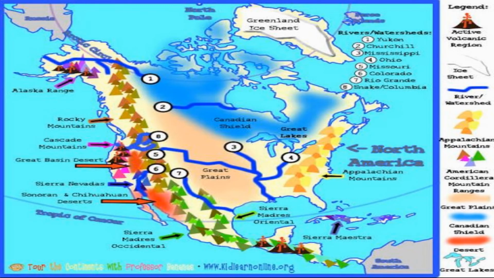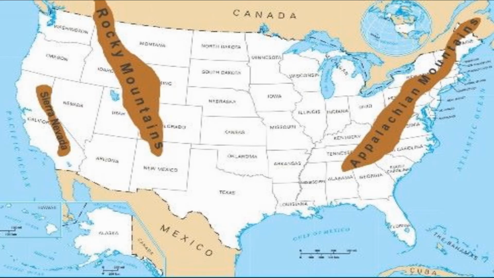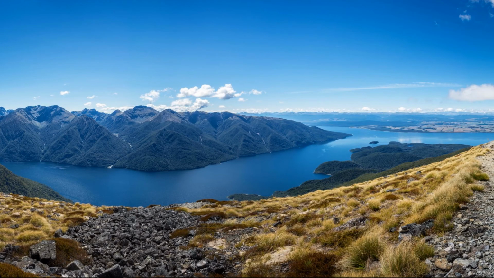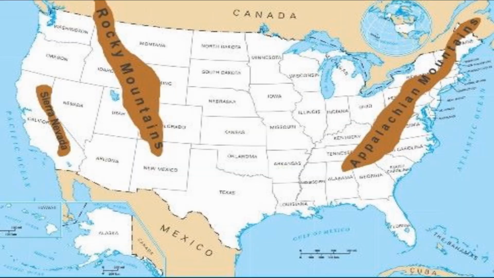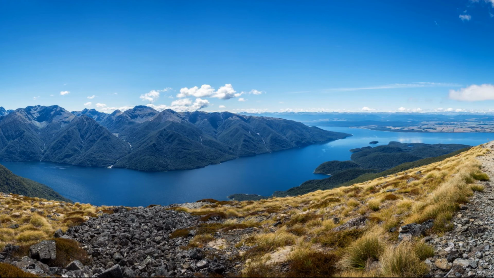Next important mountain is Appalachian Mountain. The oldest mountain chain in North America is the Appalachian Mountain. They extend from Newfoundland to Alabama. The Appalachian Mountains are made up of mountain ridges and valleys. The Great Smoky Mountains are a submerged part of the Appalachian Mountains.